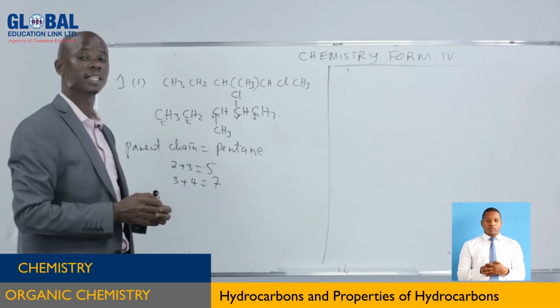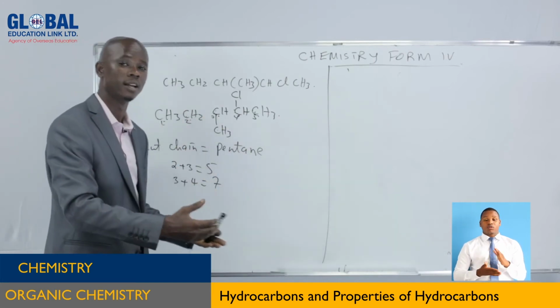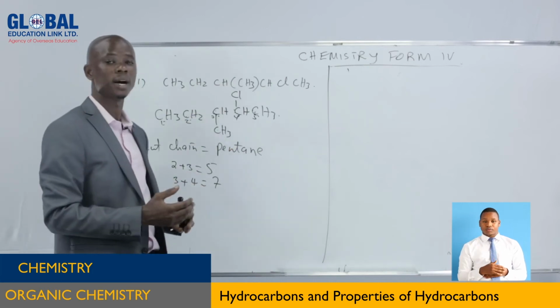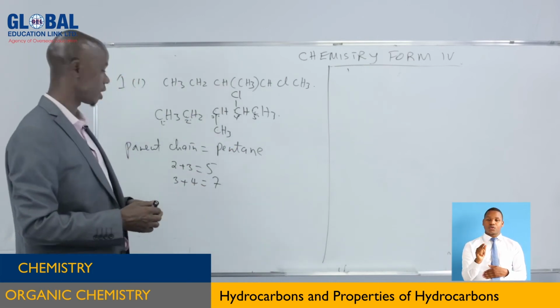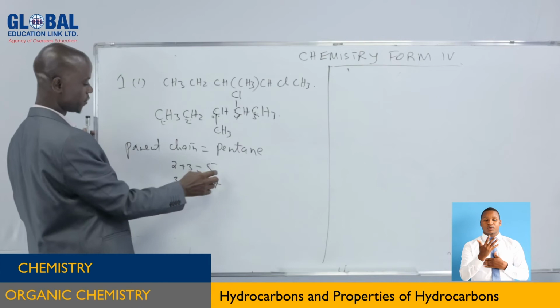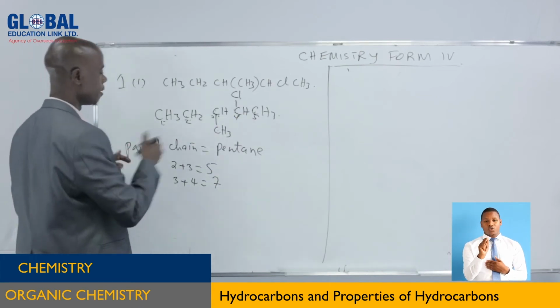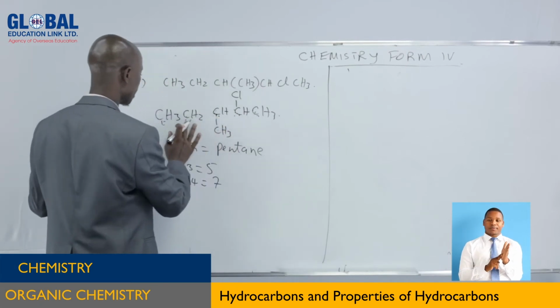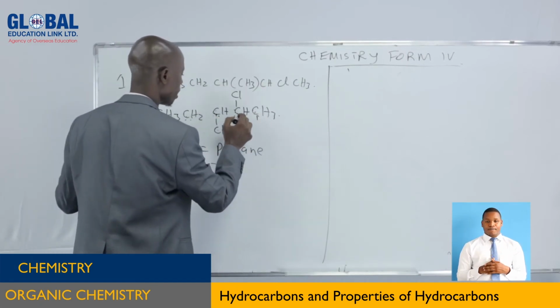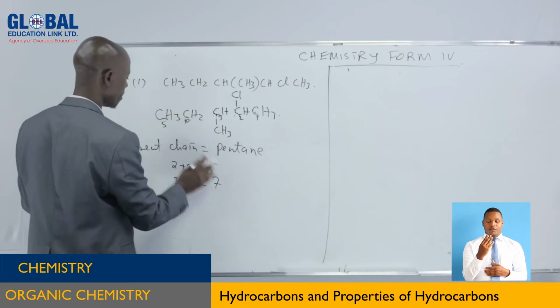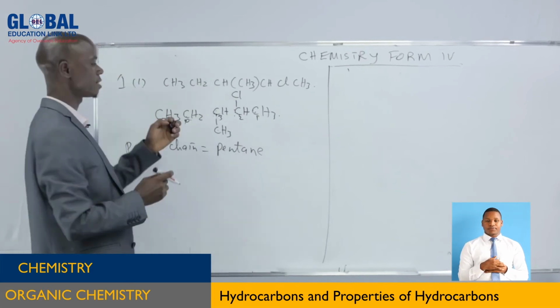So which side will you start counting? The side which gives the smallest number is the side that you're going to start with. So this side, which gives 5, 5 is smaller than 7. So this side will start. So numbering of carbon atoms will start from this one. Number 1, number 2, number 3, number 4, number 5. So it is very simple.